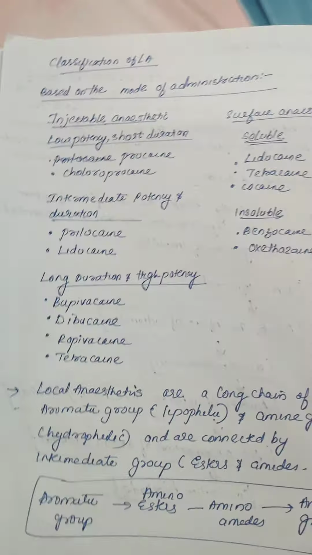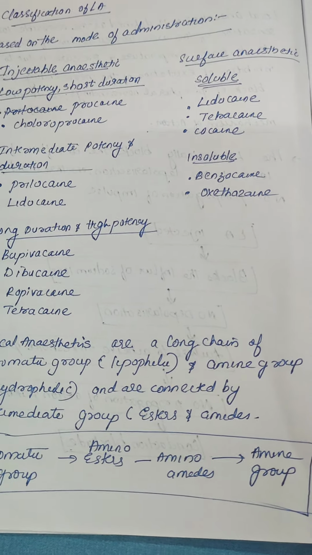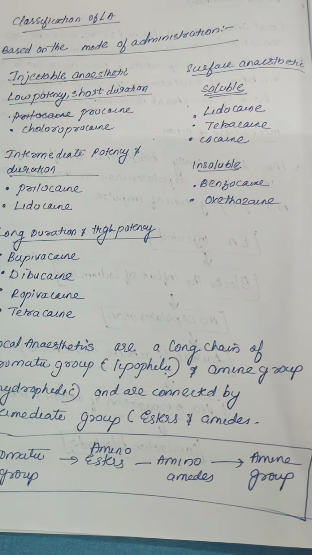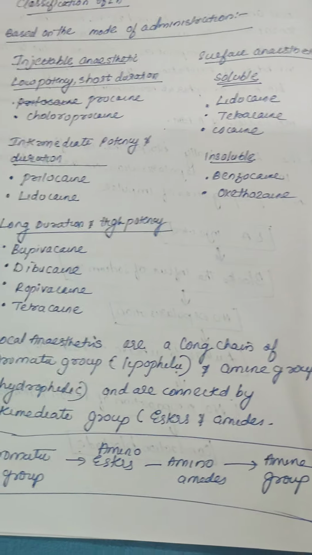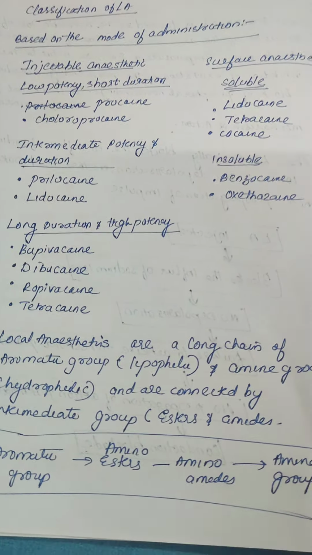Then we will move on to the classification of local anesthetics. Actually, three classifications are there. We will discuss two: based on the mode of administration, based on the chemistry, and based on the duration. One more is there. Based on the mode of administration, it is classified into injectable anesthetics and surface anesthetics.